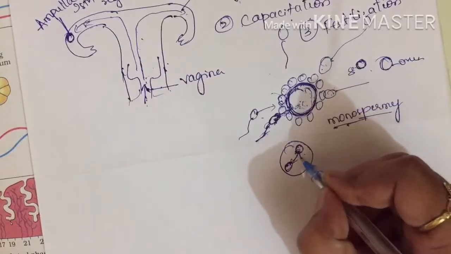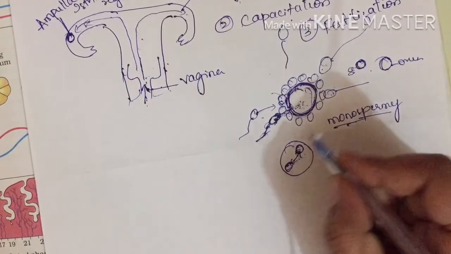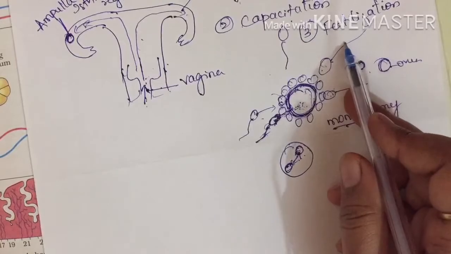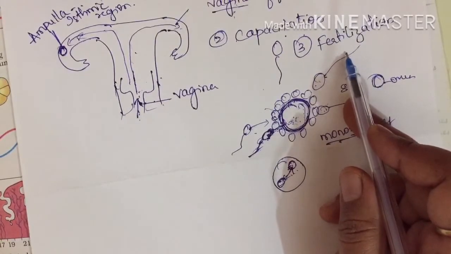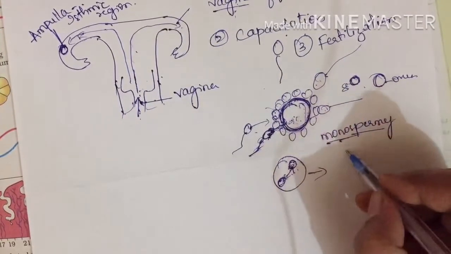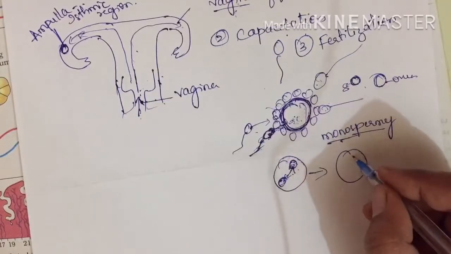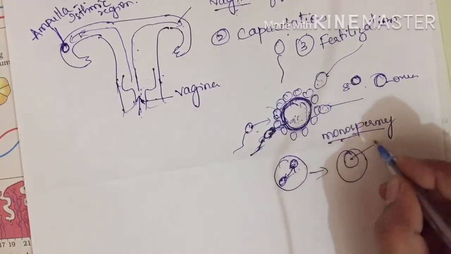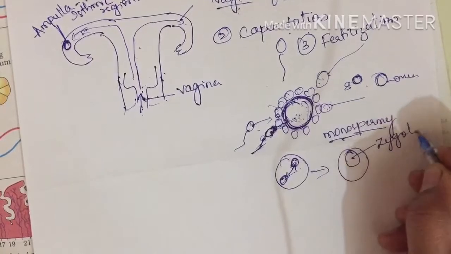Okay, this fusion we call as what? We call it fertilization. This fusion is called fertilization. The process of fusion of a male and a female gamete, we call it fertilization. Both the nuclei will fuse. As soon as both the nuclei have fused, what happens? It will result in the formation of zygote. Now is the zygote haploid or diploid?